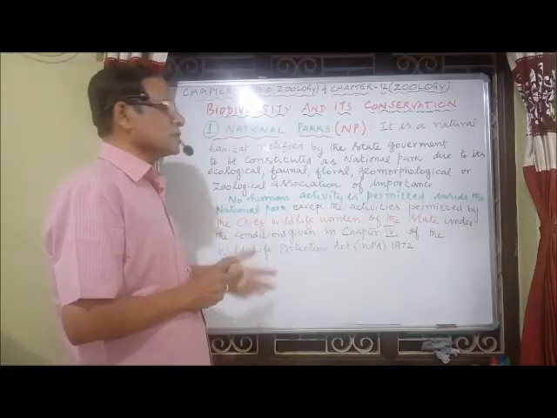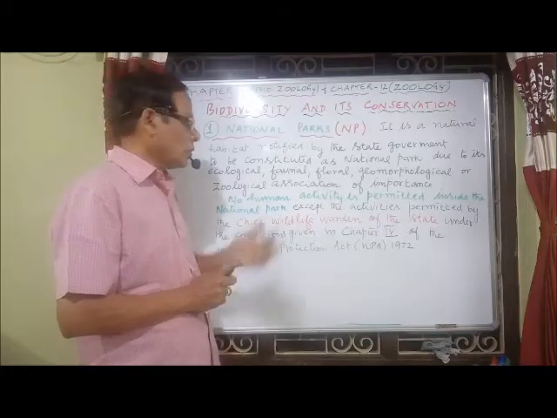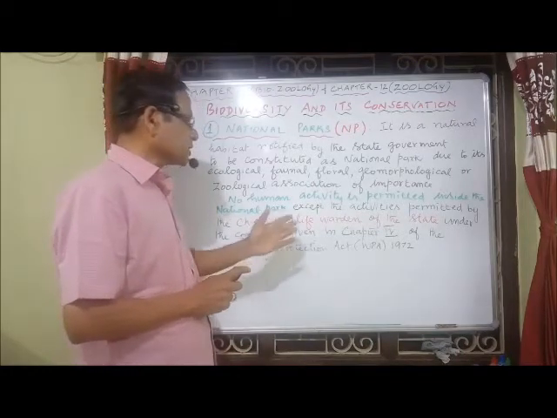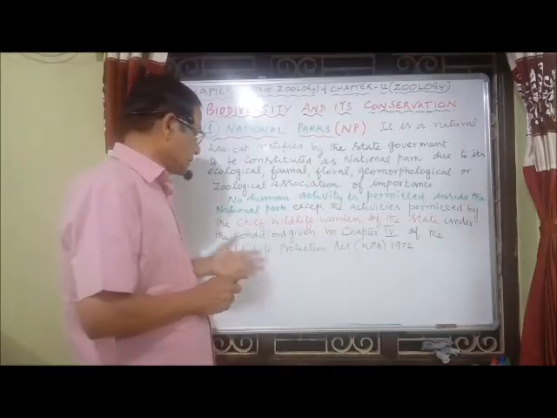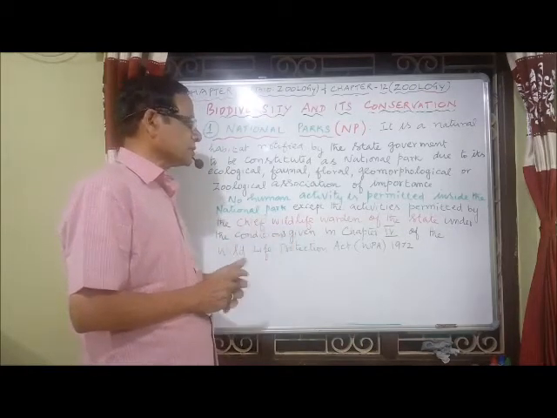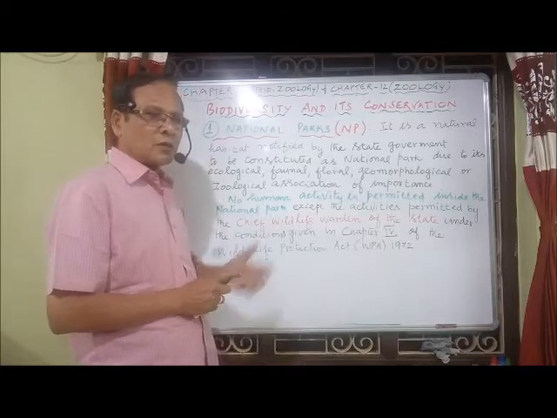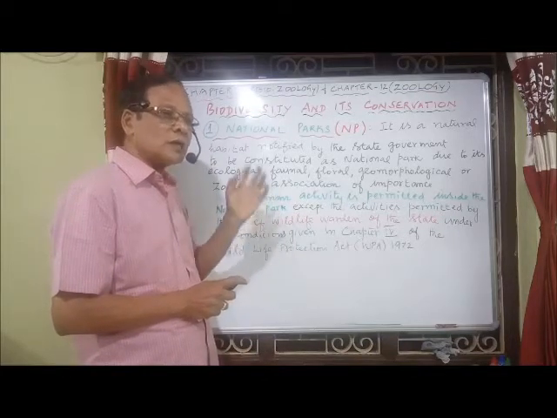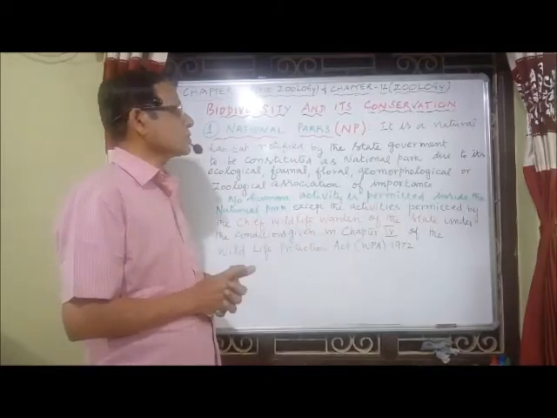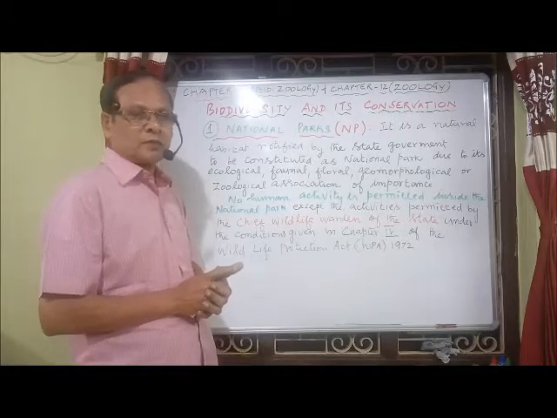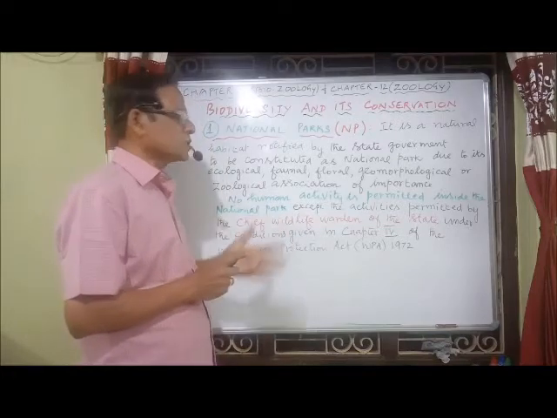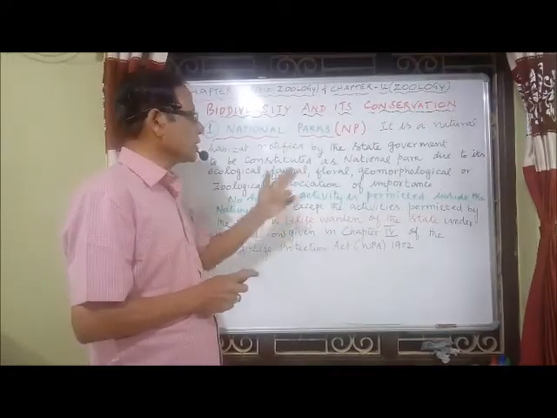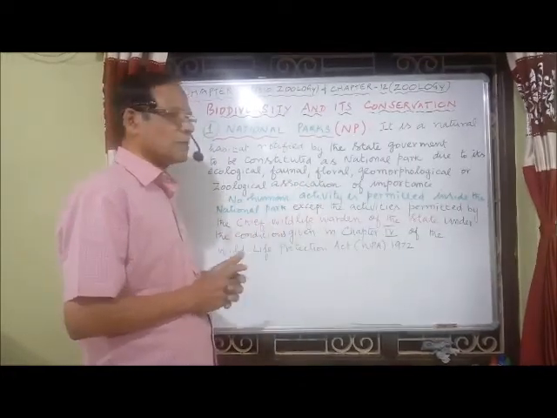Under the conditions given in chapter 4 of the Wildlife Protection Act 1972, people are allowed to enter the national parks. Otherwise, people will not be allowed to enter. That's why I mentioned that no human activities are permitted inside the national park.